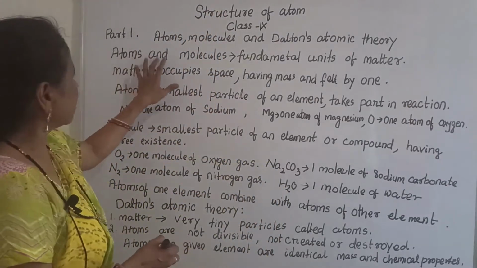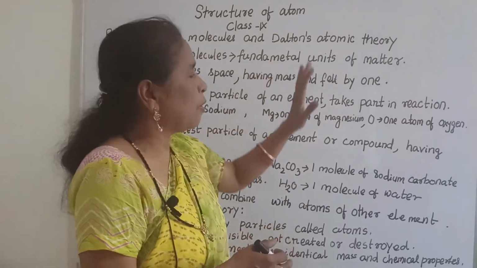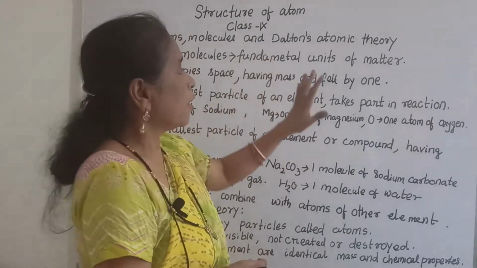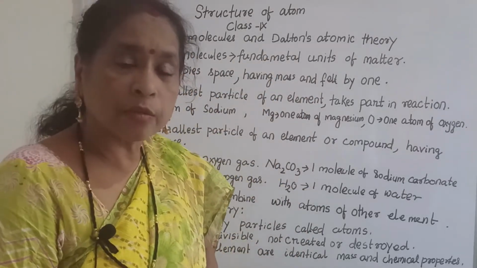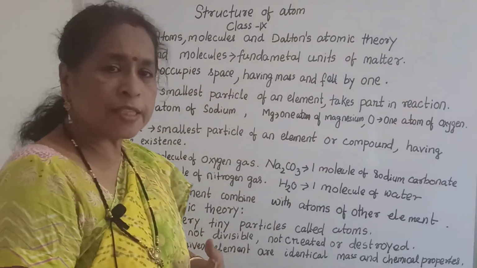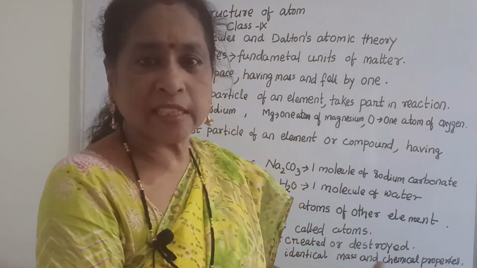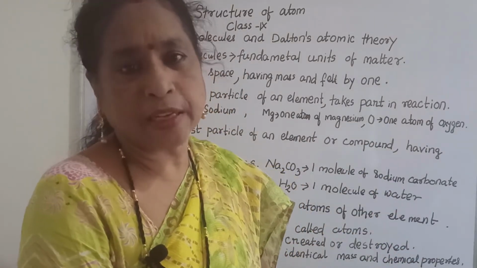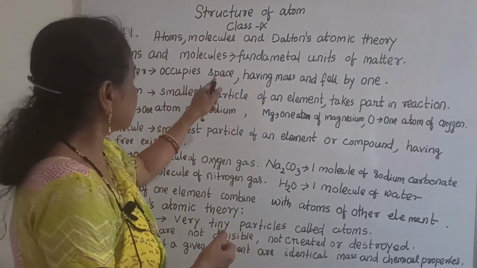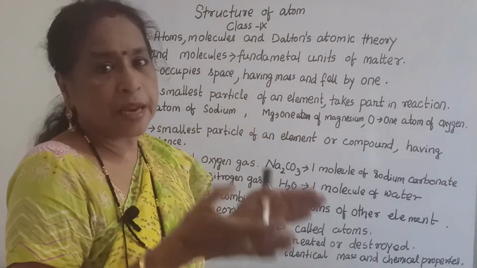First of all, atoms and molecules. Till now what we know, these are the fundamental units of matter. What is meant by matter again? Matter means which occupies space, has mass, and one can feel. That means it should be felt, and it has space and mass. Then you can say it is matter.